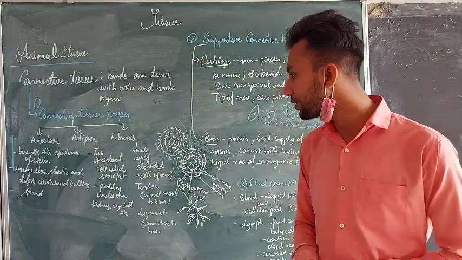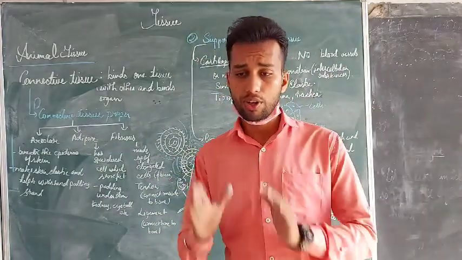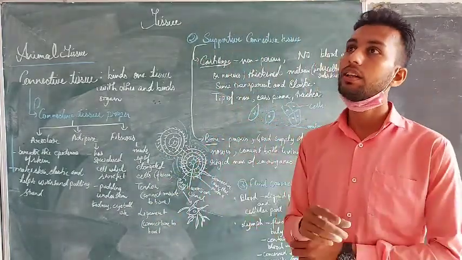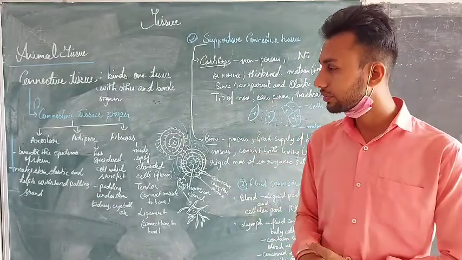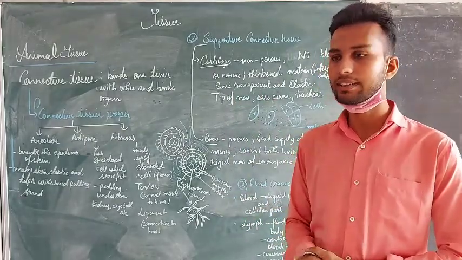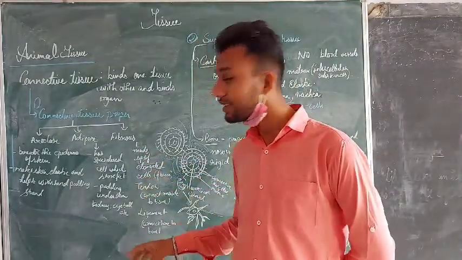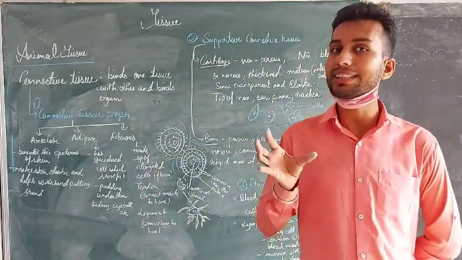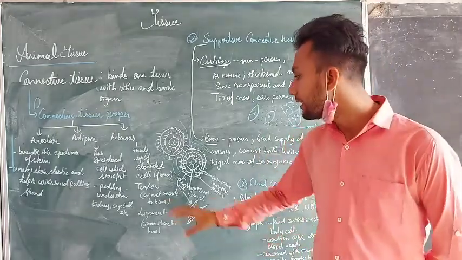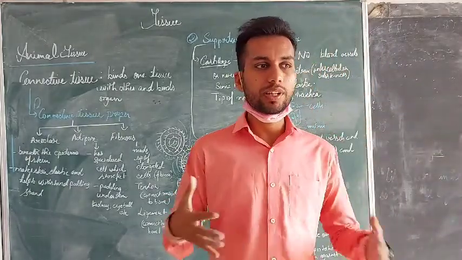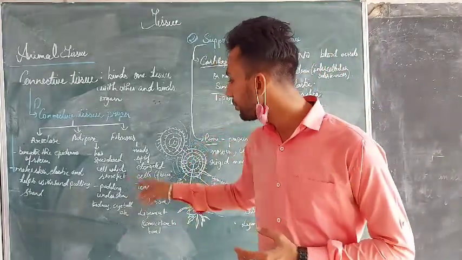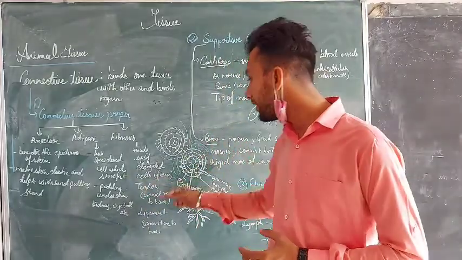Coming to the fibrous tissue. Fibrous tissue is made up of elongated cells. We had studied the columnar cells, the elongated cells. Similarly, the fibrous tissue is also made of elongated cells. Those elongated cells are termed as fibers. The fiber's main purpose is to connect any two organs. Here the two examples of such fibers are tendon and ligament.